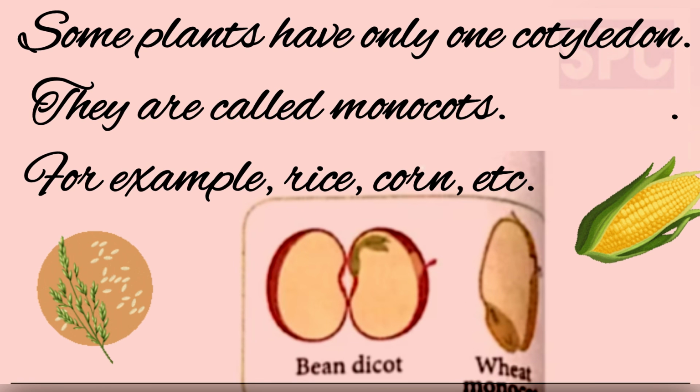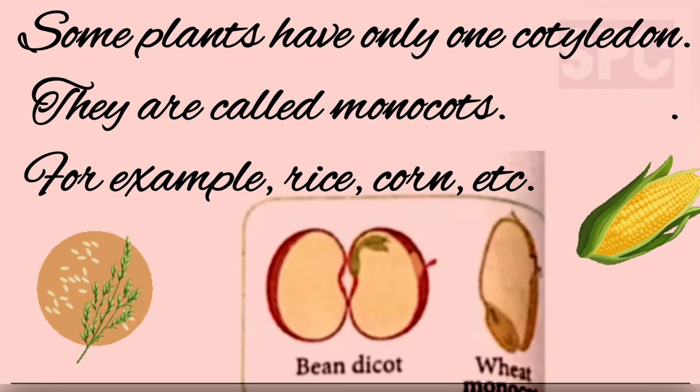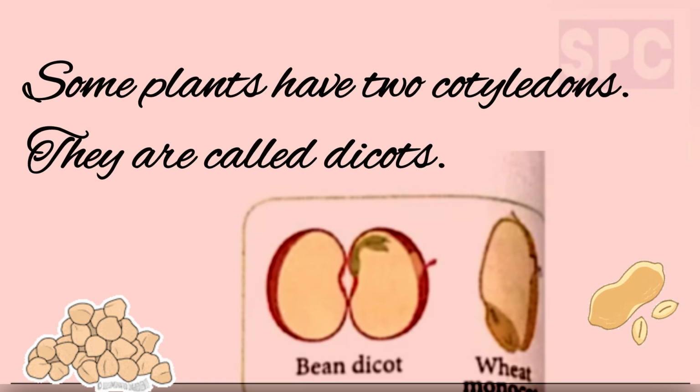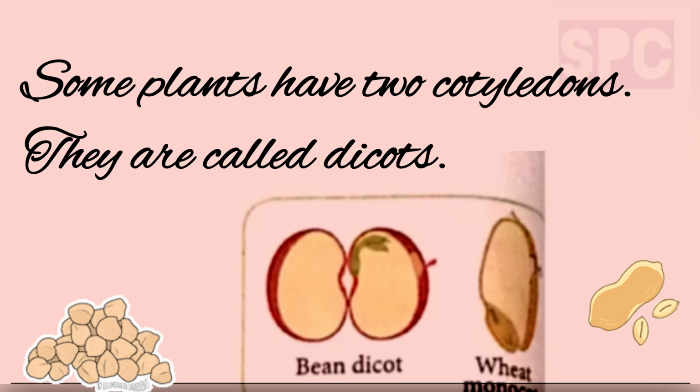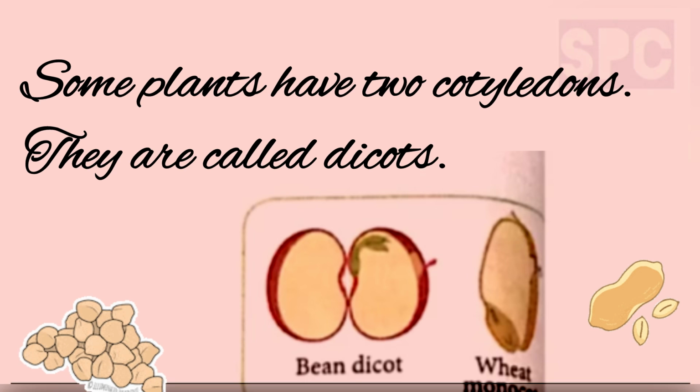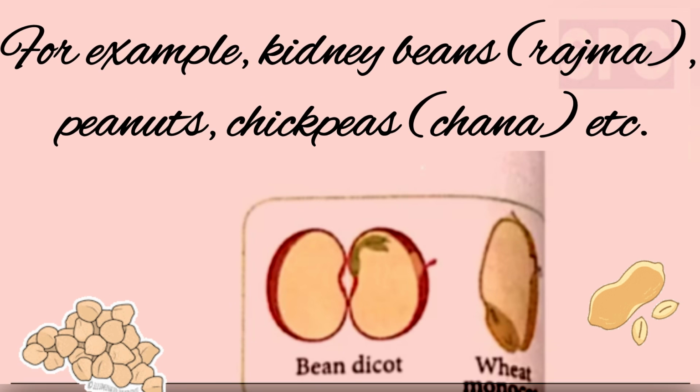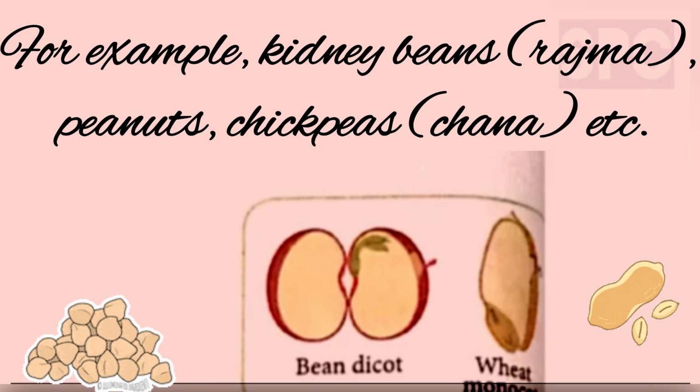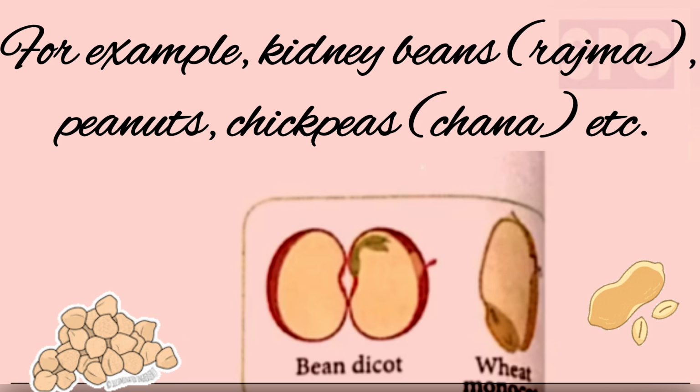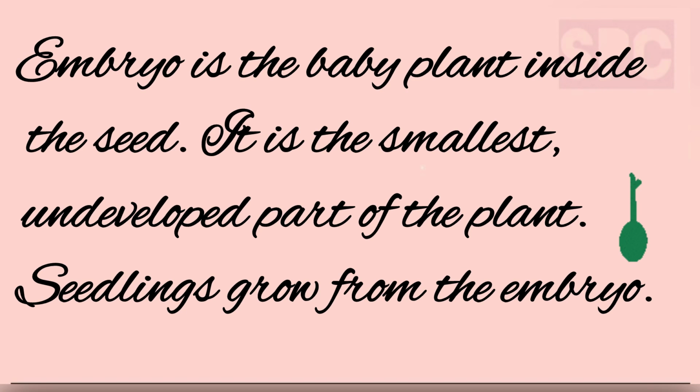Students, some plants have only one cotyledon and so such plants are called as monocots. For example, rice and corn are monocot plant. While there are some plants which have two cotyledons and so these plants are called as dicots. For example, kidney beans or rajma, peanuts, chickpeas, these all are examples of dicot plants. Students, embryo is the baby plant inside the seed. It is the smallest, undeveloped part of the plant. Seedlings grow from the embryo.